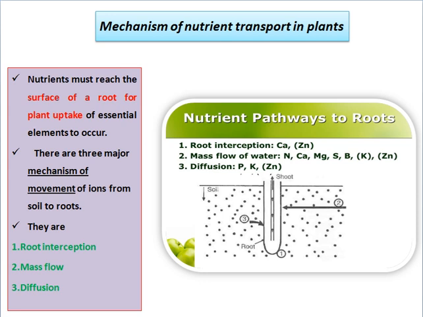This picture shows the different elements which are absorbed by plants by different mechanisms like root interception, mass flow of water, and diffusion. By root interception, calcium and zinc are absorbed by the plant. Nitrogen, calcium, magnesium, sulfur, boron, potassium and zinc are absorbed by mass flow, and potassium and phosphorus are absorbed by diffusion.